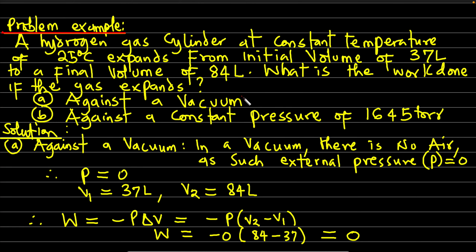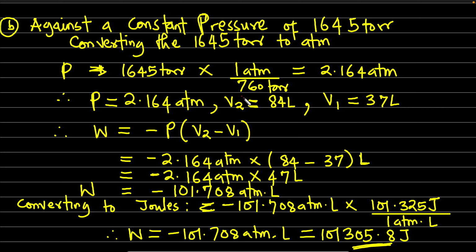Okay, so let's look at the next part: against a constant pressure of 1645 torr. One important thing here is that we have to convert this torr to ATM. Why are we doing this? Because there is a relationship to convert ATM liters to joules.